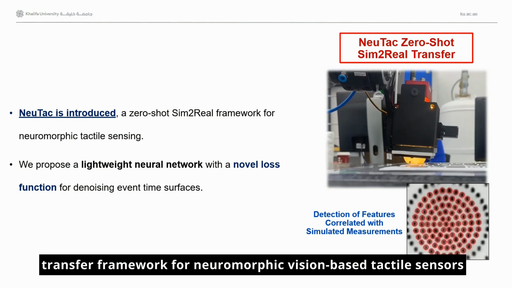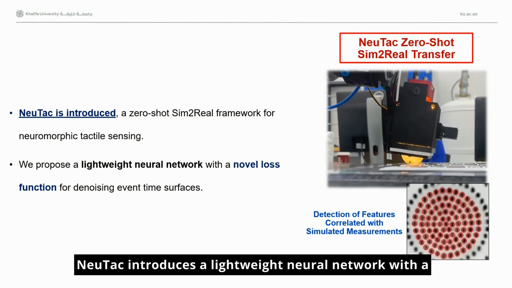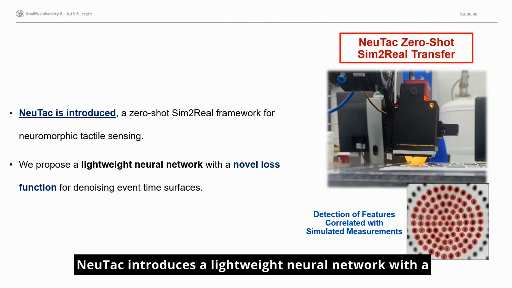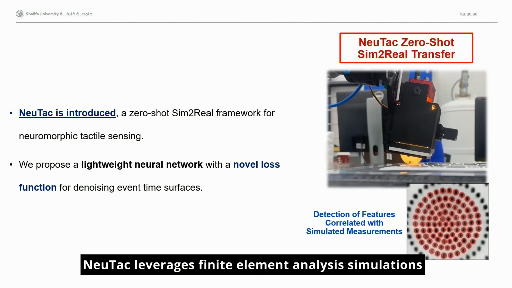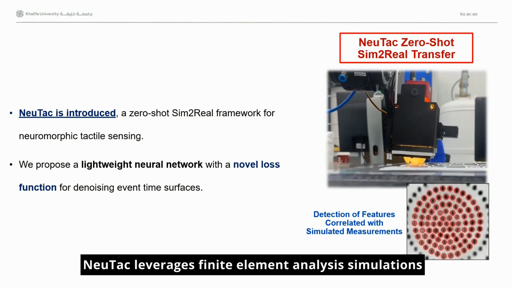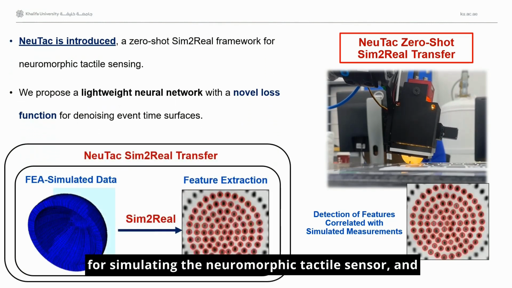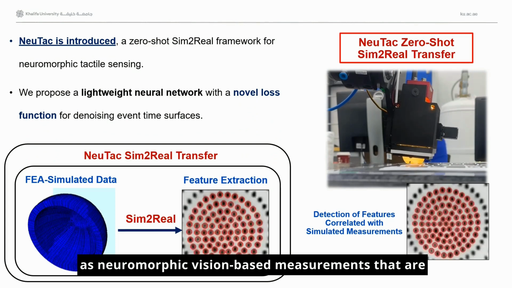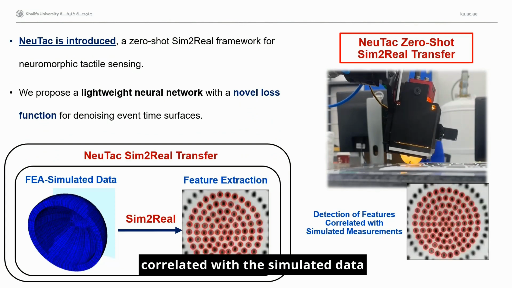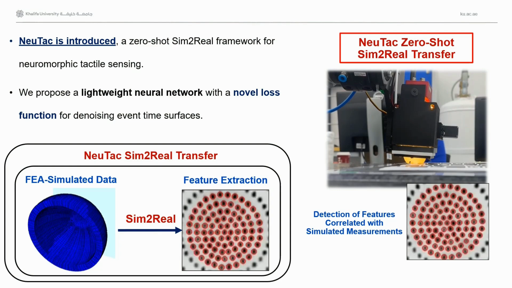To address this gap, we propose, for the first time, NeuTac, a zero-shot Sim2Real transfer framework for neuromorphic vision-based tactile sensors. NeuTac introduces a lightweight neural network with a novel loss function for denoising event-time surfaces. NeuTac leverages finite element analysis simulations for simulating the neuromorphic tactile sensor, and during real-time experiments, features are extracted as neuromorphic vision-based measurements that are correlated with the simulated data.